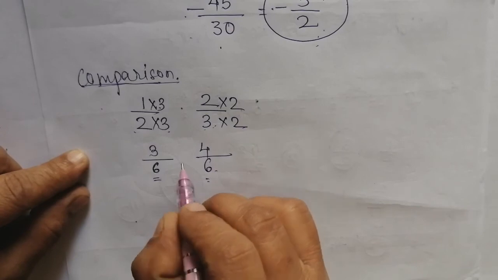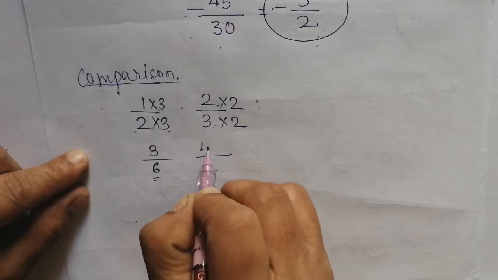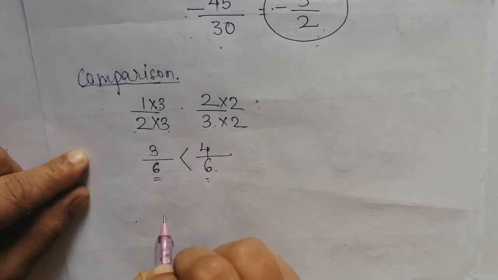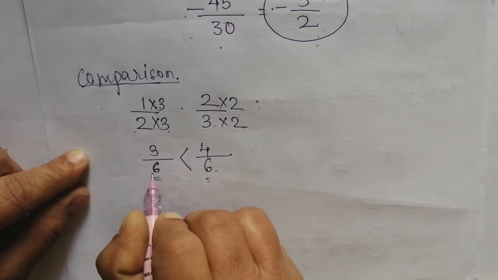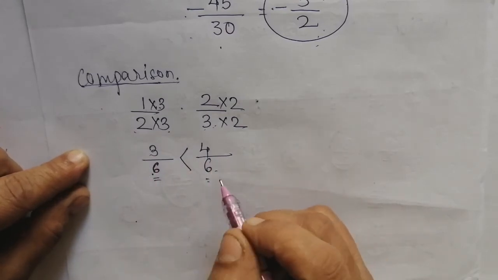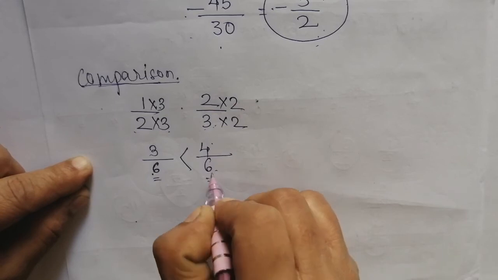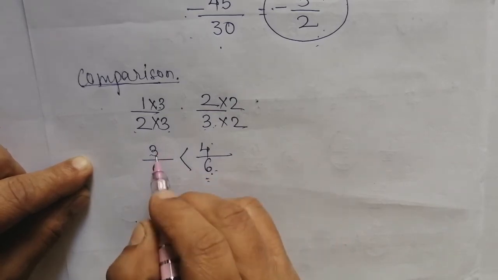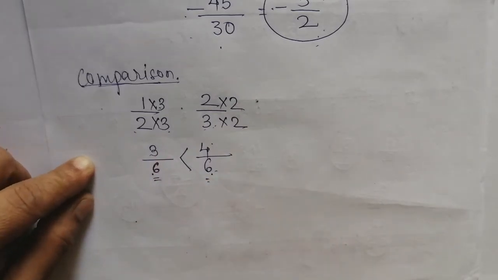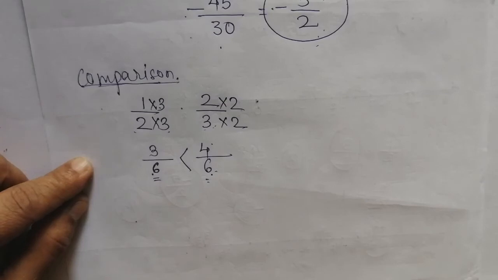Now as 4 is greater, we will say that 3 by 6 is smaller than 4 by 6, or you can say that 4 by 6 is greater than 3 by 6. This is nothing but a fraction comparison, and this is nothing but a comparison of rational numbers.